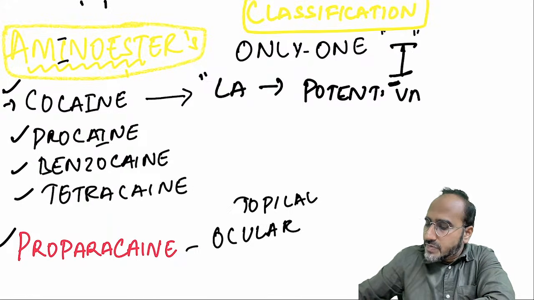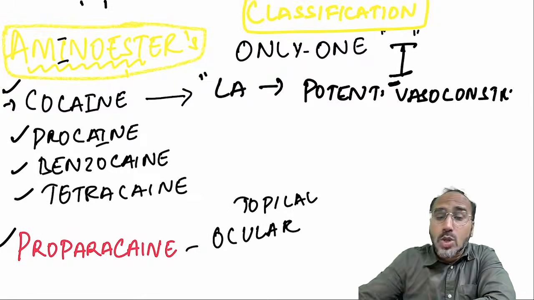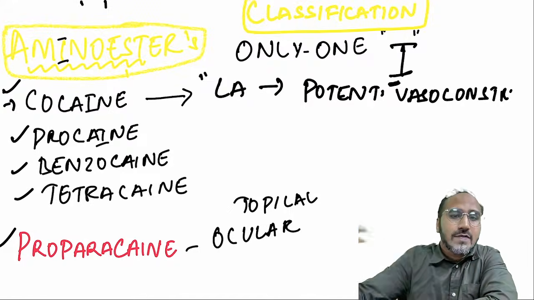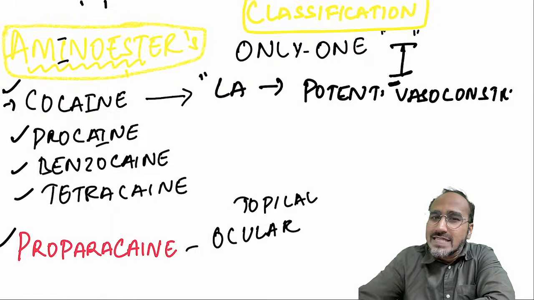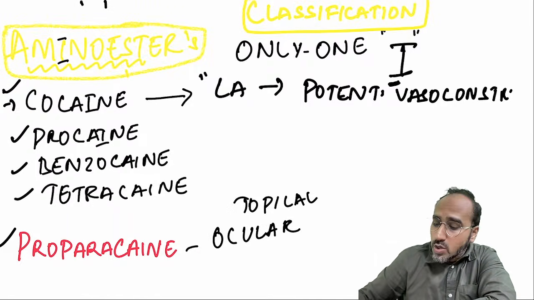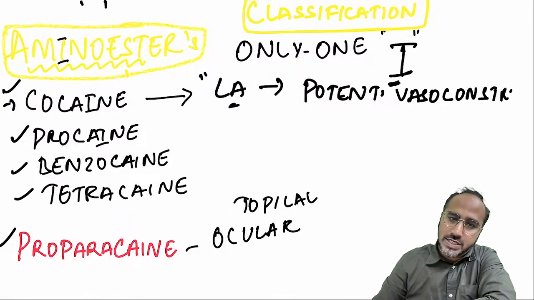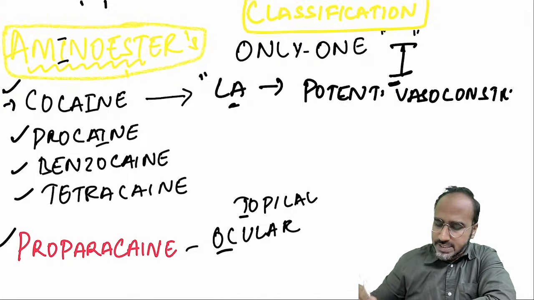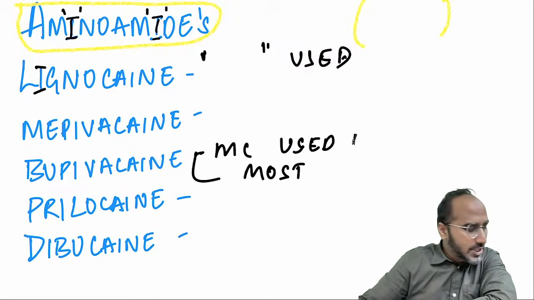Potent vasoconstriction. That's why you might have seen most cocaine users or cocaine abusers are usually hypertensive, or if not managed properly, they will land up with stroke. Why? Because cocaine causes potent vasoconstriction. Okay? Proparacaine is the most commonly used local anesthetic for ocular surgeries. Right? Next category of local anesthetic.